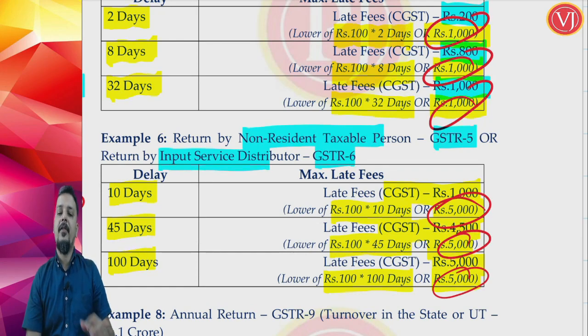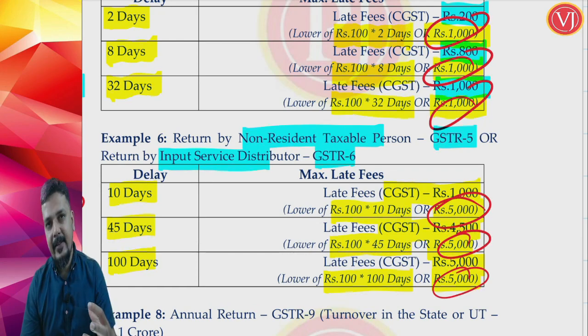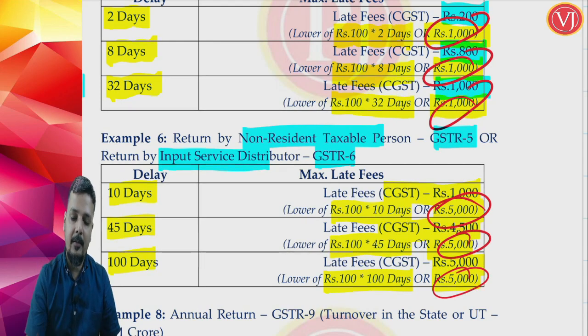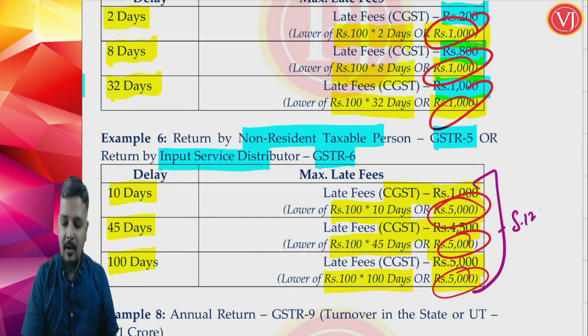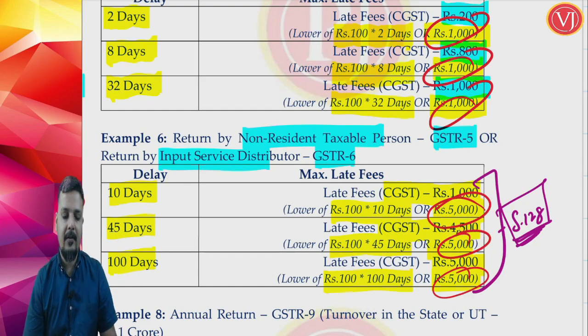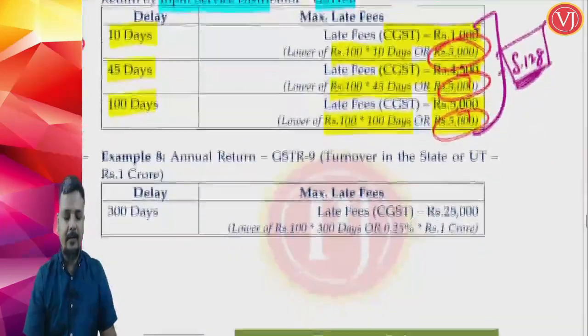Right, friends, whether there is a rationalization for this fees? Yes, there is. The government has rationalized late fees for them also in terms of section 128, but ICAI has not covered this in your syllabus. Therefore, we are going for late fees which is as per section 47. That is the difference that we are doing.